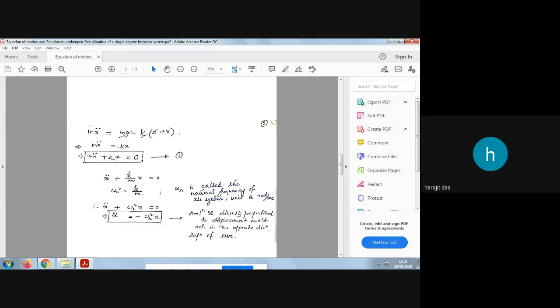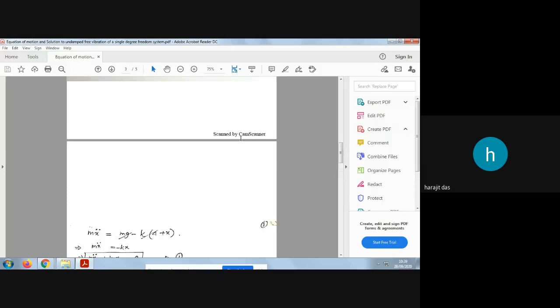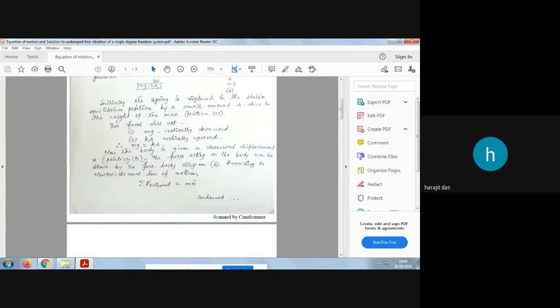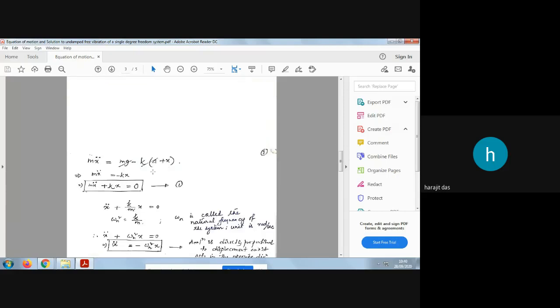You should remember this equation, because this is the basic equation of motion for what? For an undamped free vibration of a single degree of freedom system. So this system was an undamped, single degree of freedom system. For this, the equation of motion is m x double dot plus kx equals 0. And how this equation comes, you have already come across.